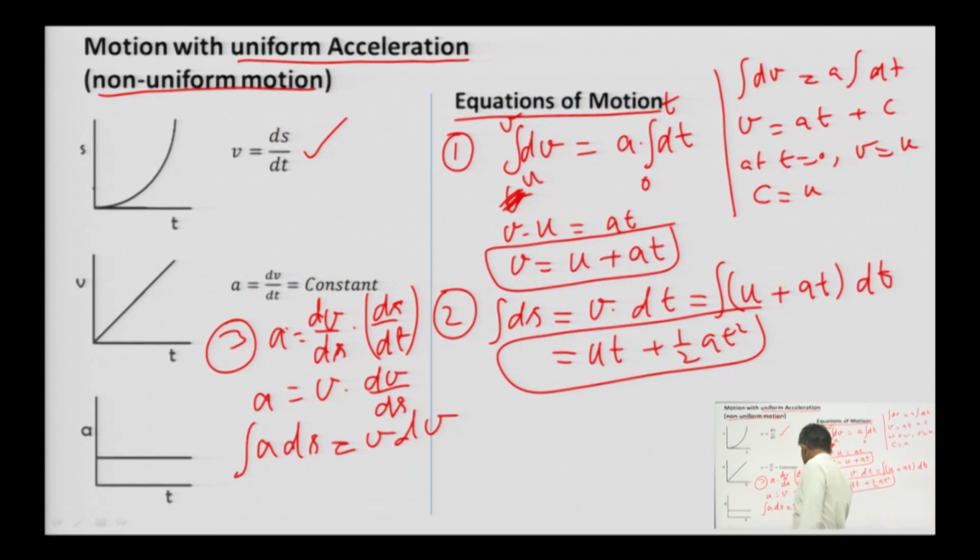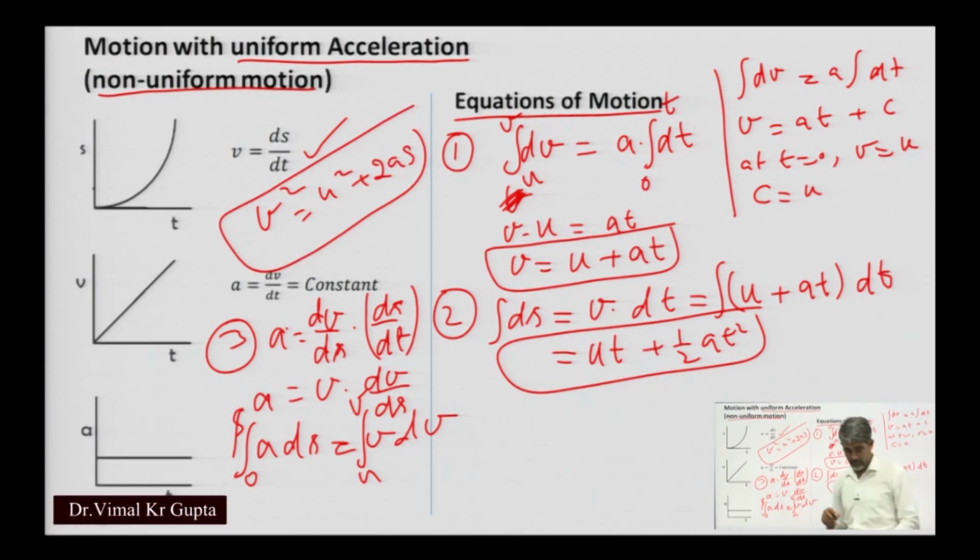Now integrate it, from u to v and from 0 to s. We are getting v square is equal to u square plus 2 a s, and this is the third equation of motion.